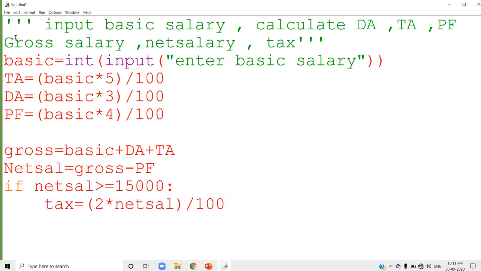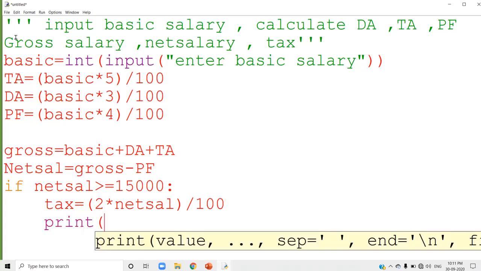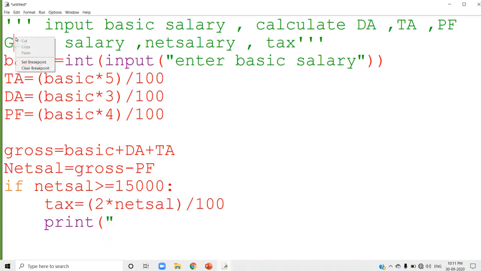If the net salary is greater than 15,000, you calculate the tax. After that, I am going to print that tax, and then only you can see the value. Otherwise, you cannot see it. It will not display on the screen. So I am going to display that on the screen. Tax.